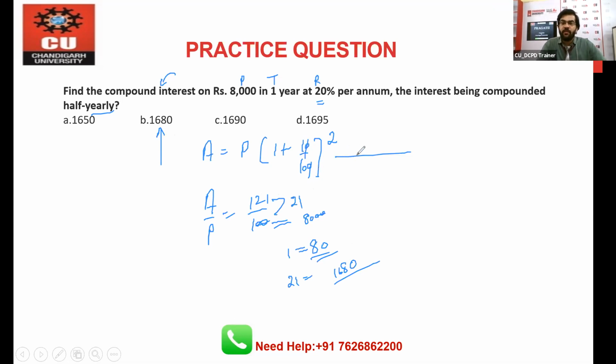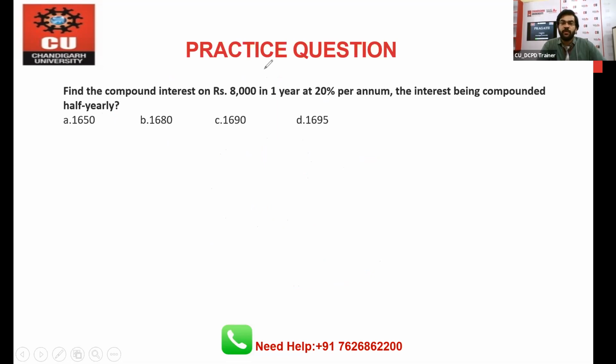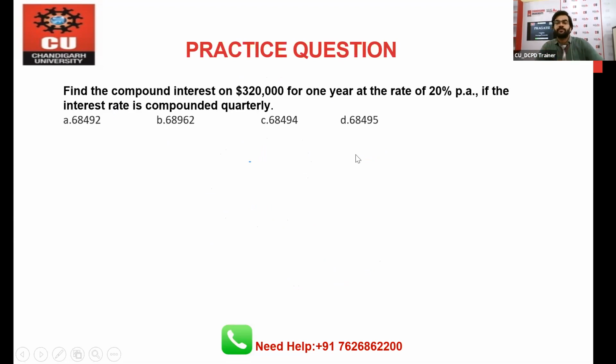All right. The same logic I'm applying again and again, just with a different concept. Half yearly is what we have right now. So let's move toward the next concept of this topic. The next concept is the quarter based questions. I have already discussed the concept with all of you, but the concept is compounded quarterly. We have this principal value, this is the time, this is the rate. You have to find out the compound interest in the case of quarterly.